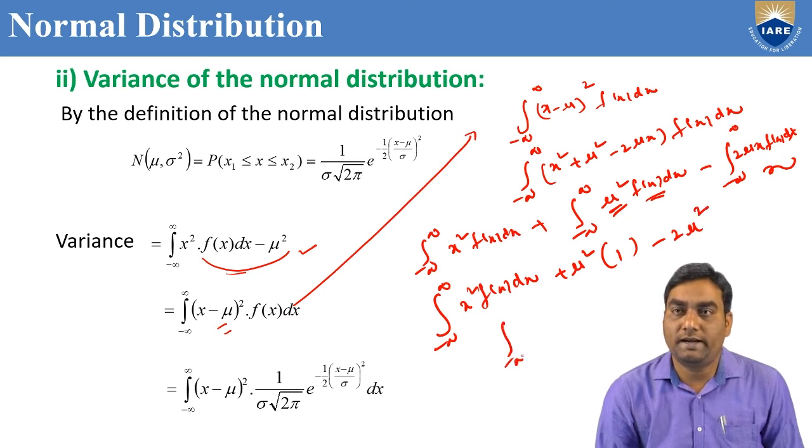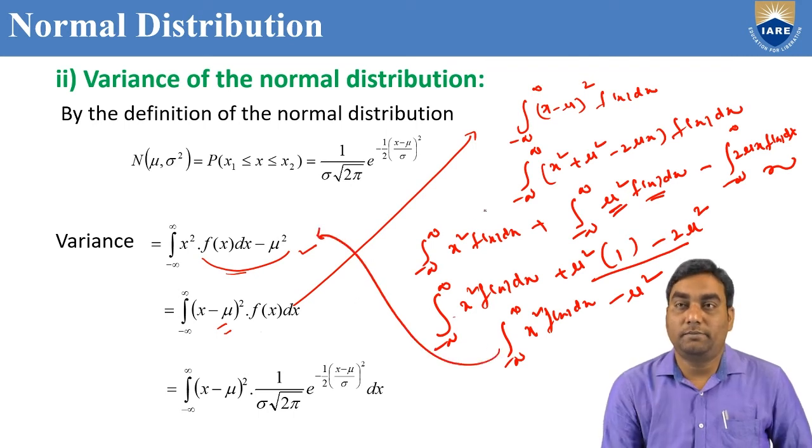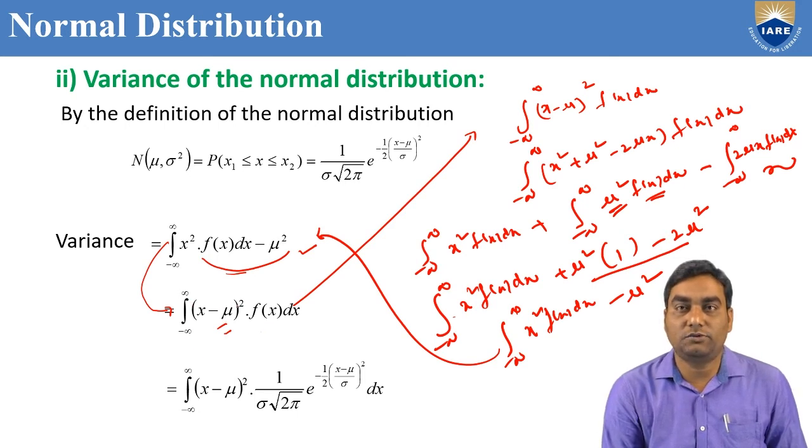What happened here? Integral x square f of x dx plus mu square minus 2 mu square equals minus mu square. We got it. That means this can be written like this also in a normal distribution: integral minus infinity to infinity x minus mu whole square f of x dx.